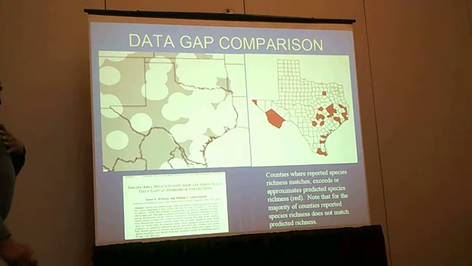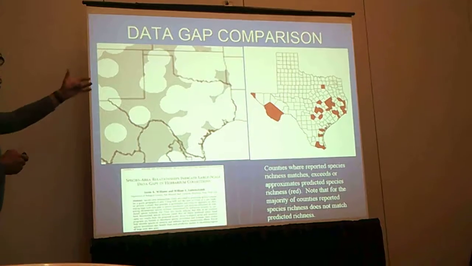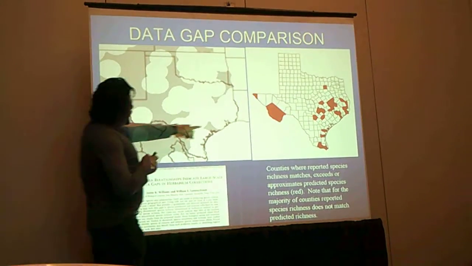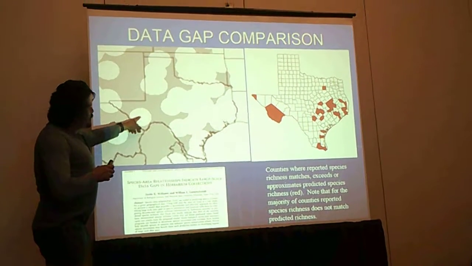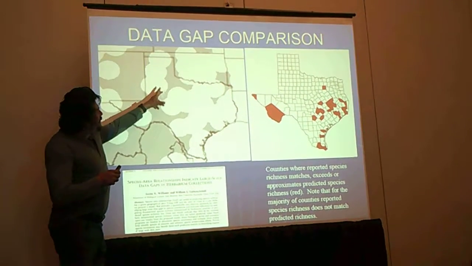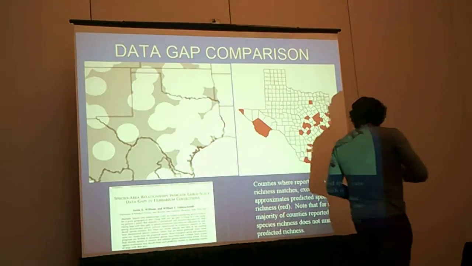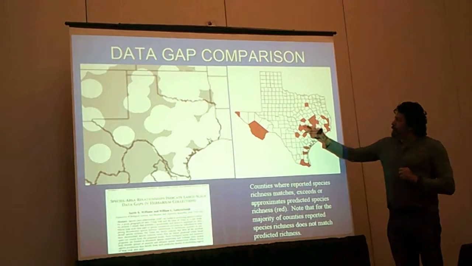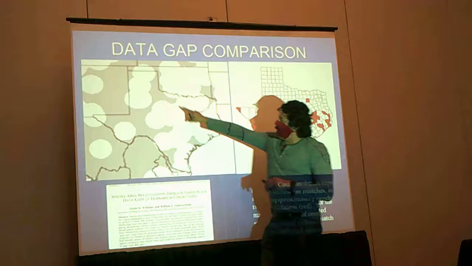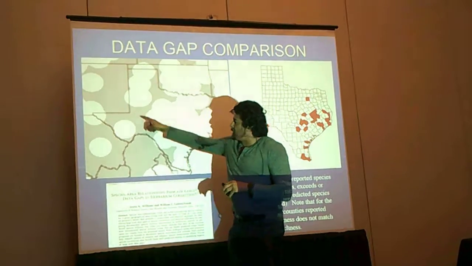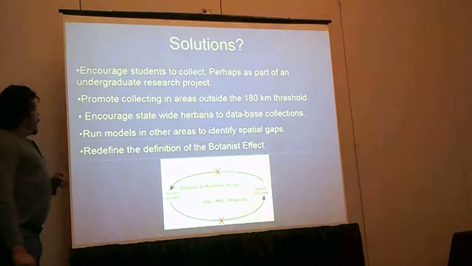This is a different paper I wrote on collector bias, where I actually used species-area curves to determine these gaps. So the red areas are poorly collected, and the white areas are well collected. It works with the same sort of pattern here, even though the species-area curve way I think is a lot better, because you're comparing predicted versus observed values. Here I'm just saying, okay, this area probably doesn't have much collection simply because it's 180 kilometers from an herbarium.